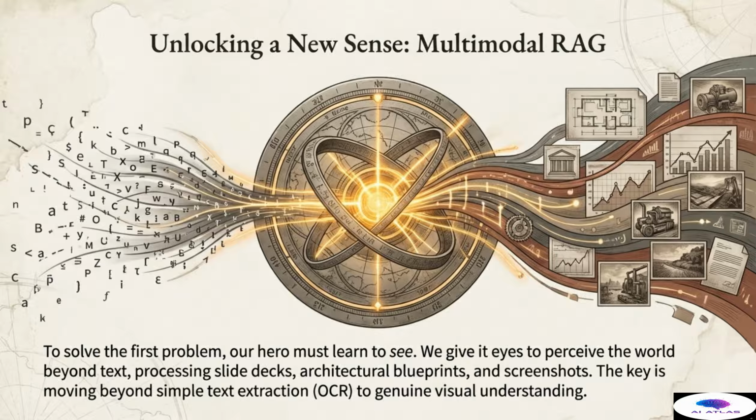The key architectural shift here is moving far beyond simple text extraction, or OCR. OCR can pull out words, but it cannot understand the context of those words within the overall image structure. Genuine visual understanding means perceiving the entire layout of the page, recognizing that a specific numerical label belongs to a specific graph axis, or identifying an icon as representing an entire complex process.